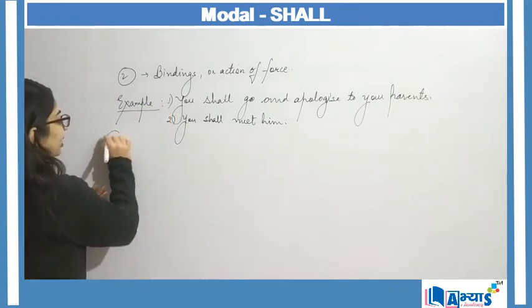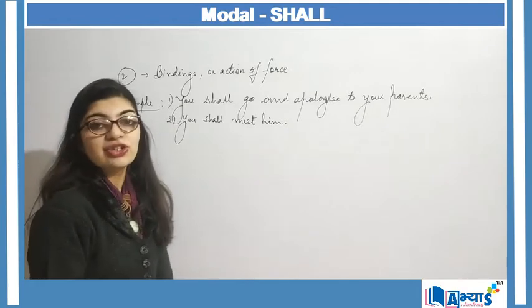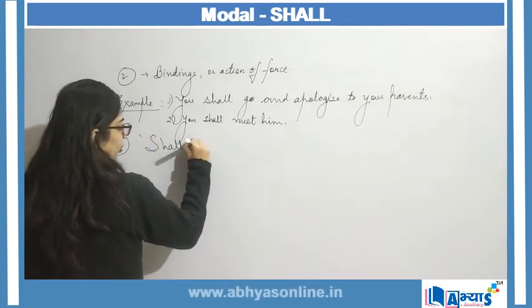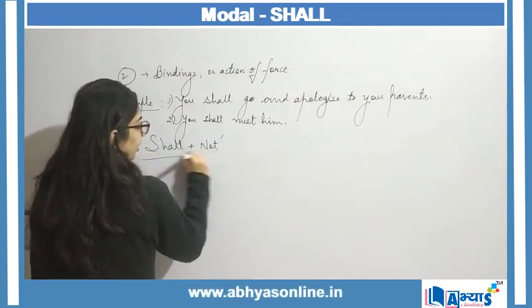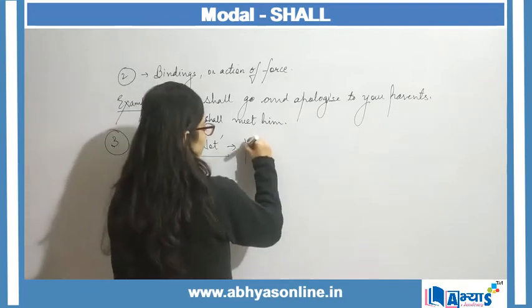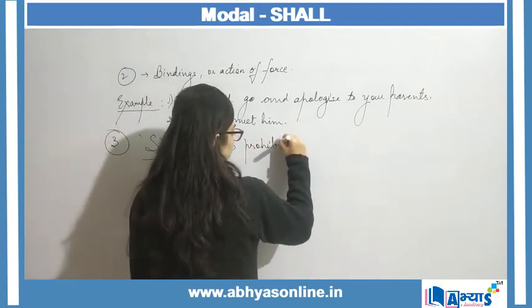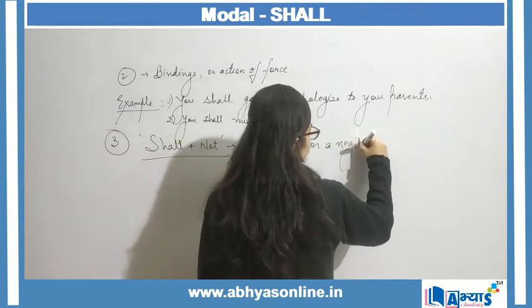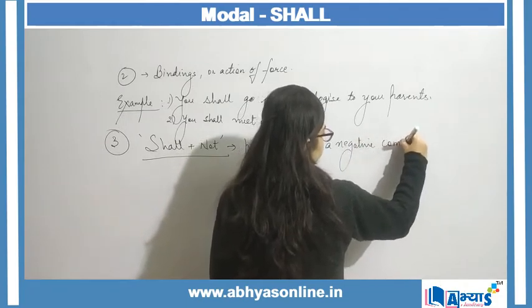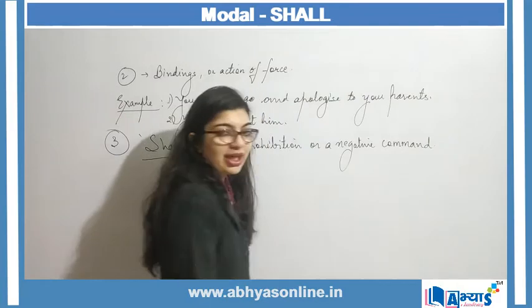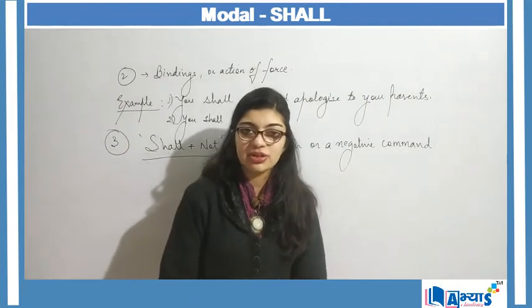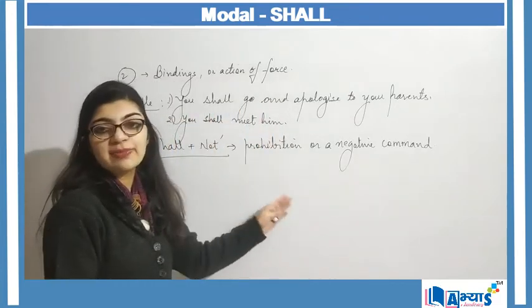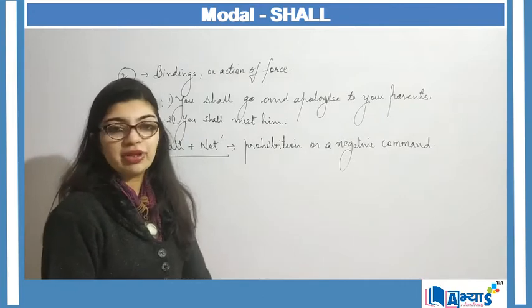The third application of shall is shall plus not. Shall plus not describes some kind of prohibition or a negative command. Now shall can be used in positive form also. It can also be used in a negative form. So when I'm using shall plus not, it describes some kind of prohibition or a negative command.